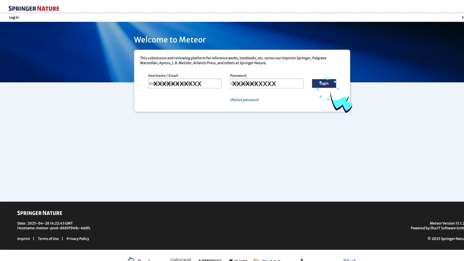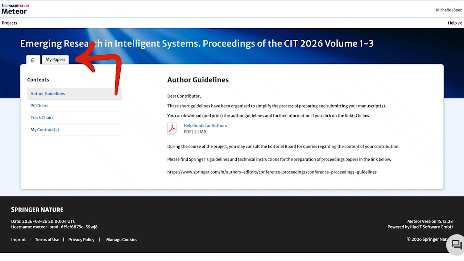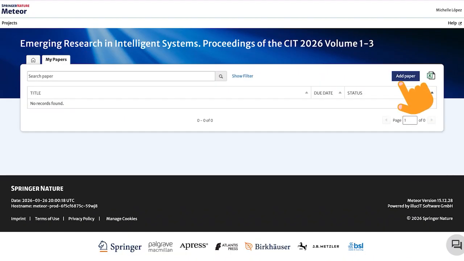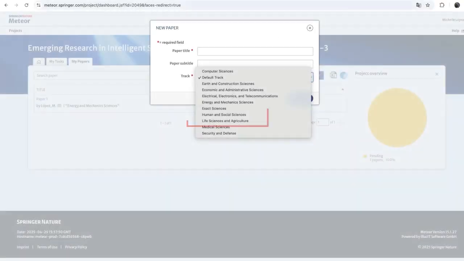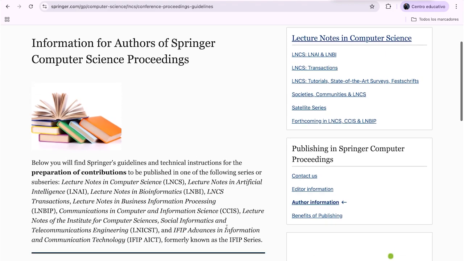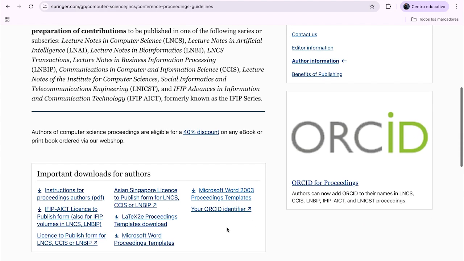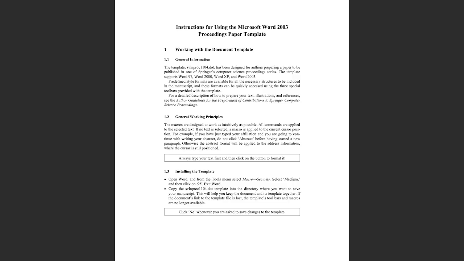Once registered, log in using your username and password. Within the platform, go to the My Papers section and select the Add Paper option. Enter the title of your manuscript and choose the corresponding track. Please note that the manuscript must be written in English and formatted using the Springer template.